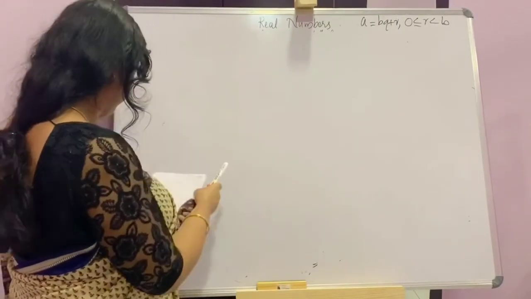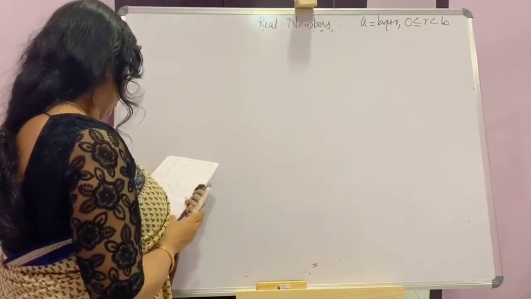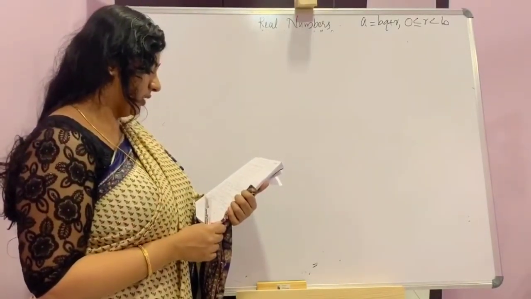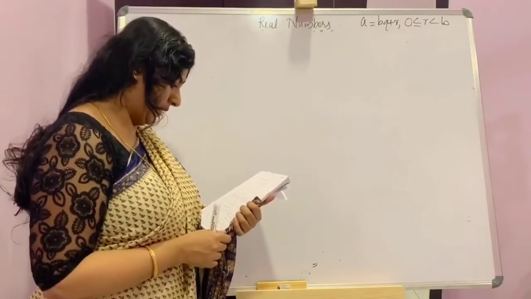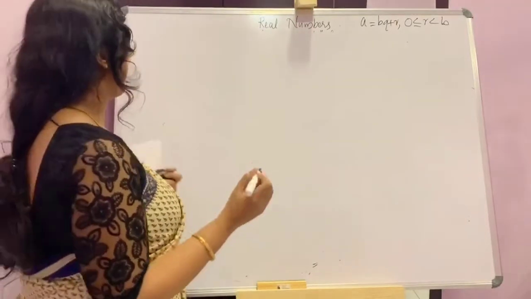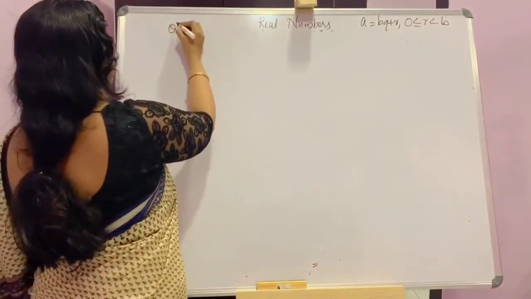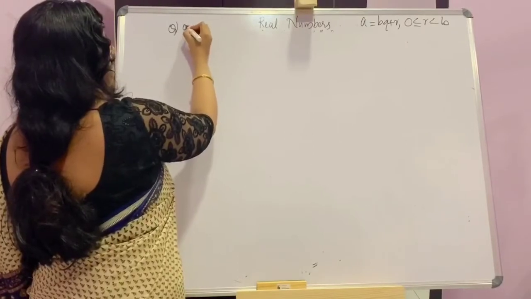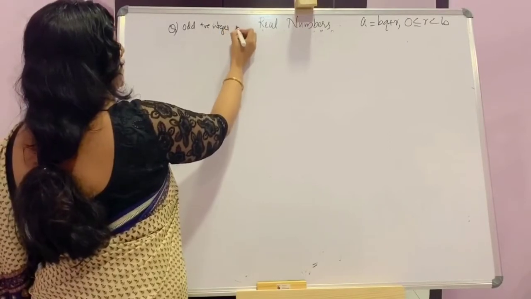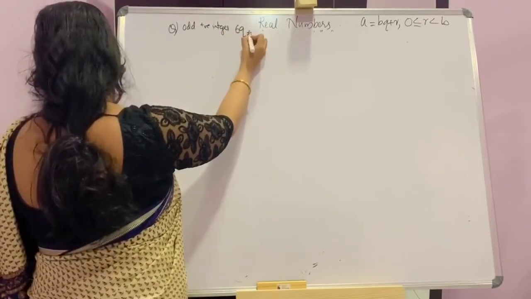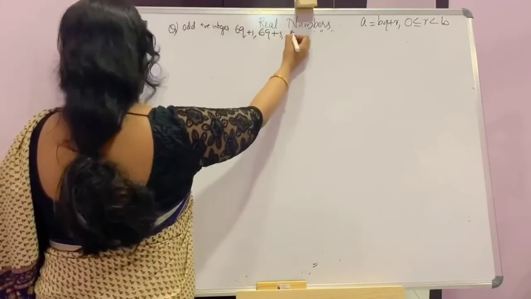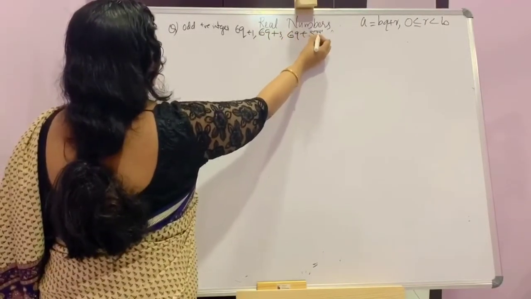Next question. Oh, it's a little bigger one. Show that any odd positive integer is of the form 6q plus 1, 6q plus 3 and 6q plus 5.